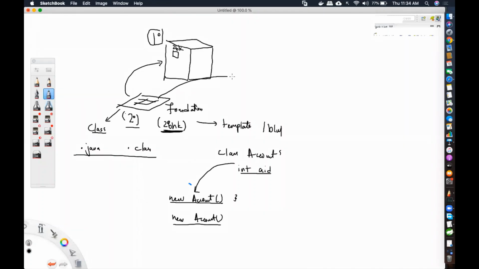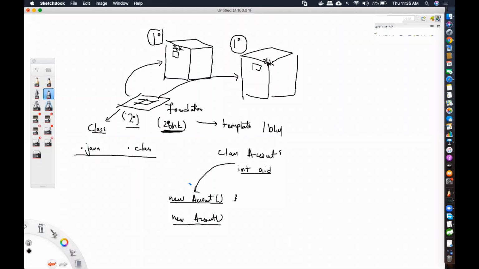If I create another object by using the new operator, then this one will also have 2 BHK apartments. It will not have anything that is not mentioned in the class. So this is also inside primary memory by using the new keyword. So, class and objects. What is a class?